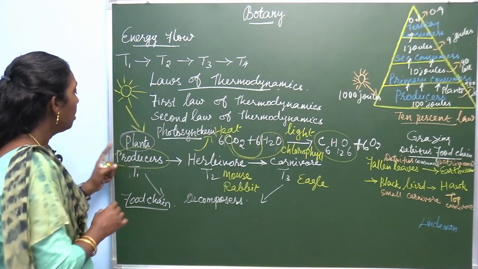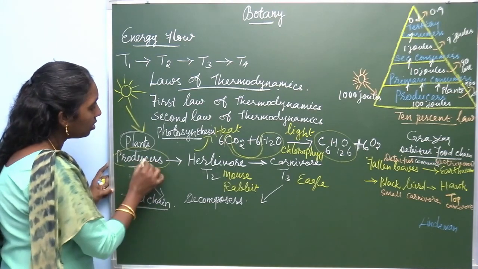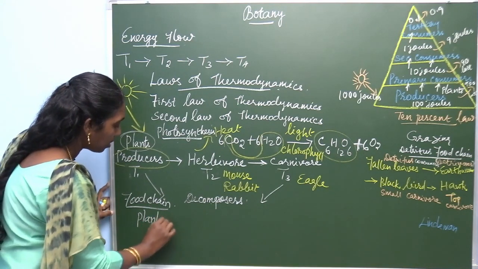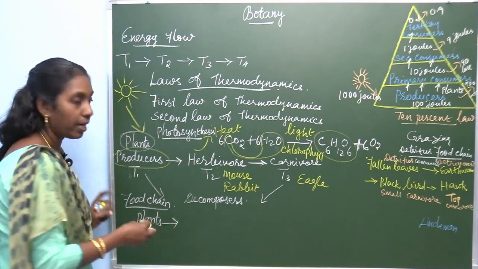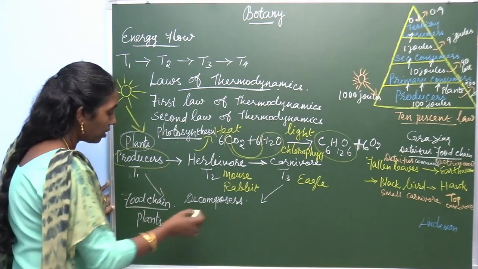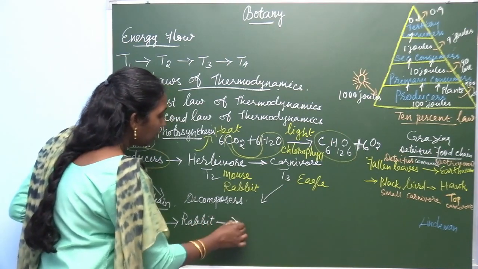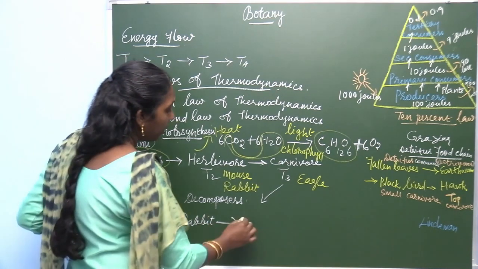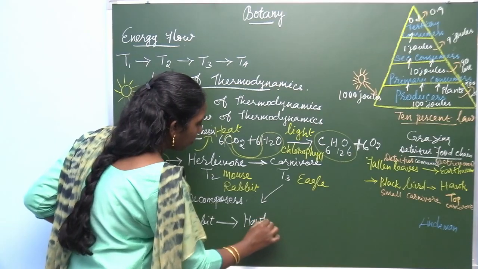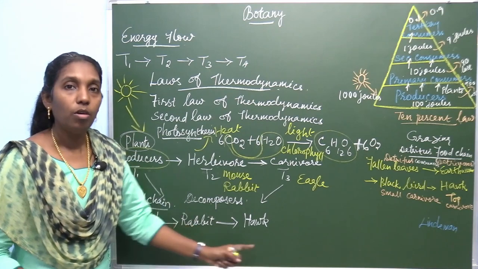For example, there are different food chains. The green plants, the producer, are eaten directly by herbivores. There are a number of examples of herbivores. Here we can take the herbivore as a rabbit. This rabbit is eaten by a hawk. This is one example of a food chain.